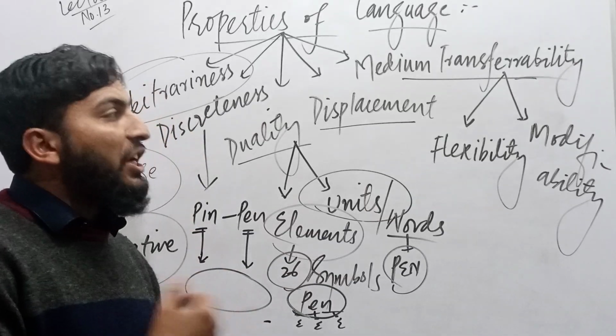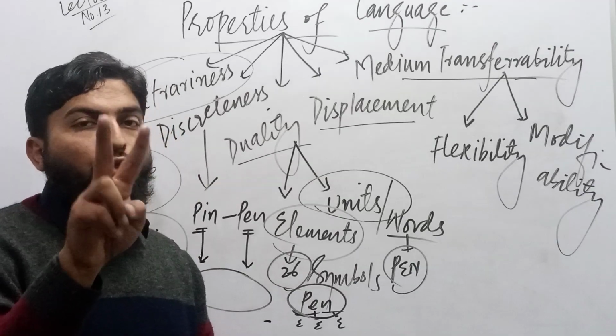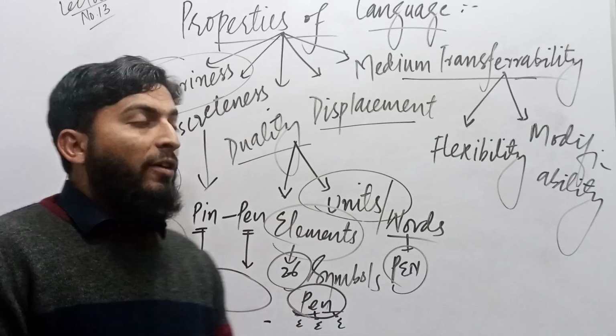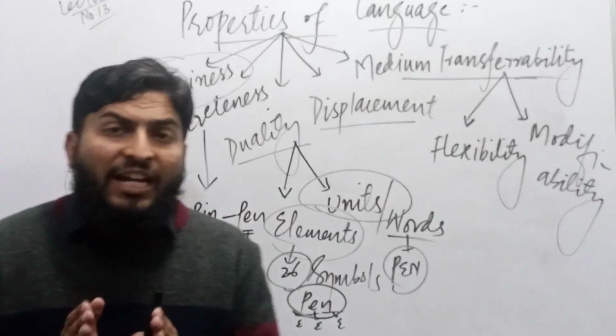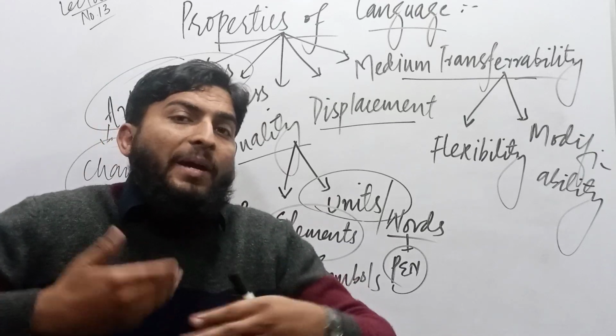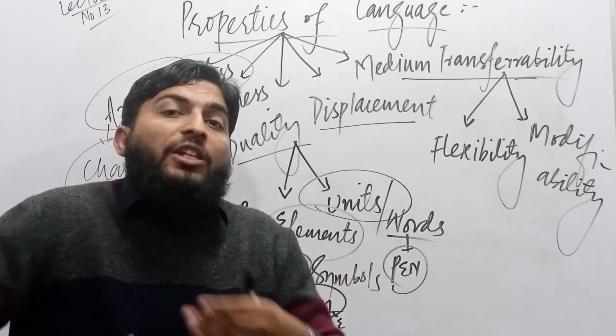But when we say medium transferability, it has these two sub-properties: flexibility and modifiability. Flexibility is that language is not rigid, it is relative, it changes with the passage of time, and with the way it changes, it means it is flexible in nature.